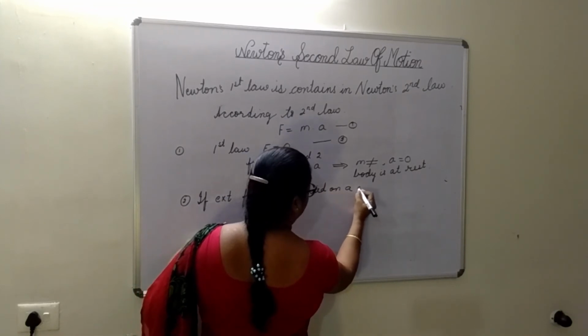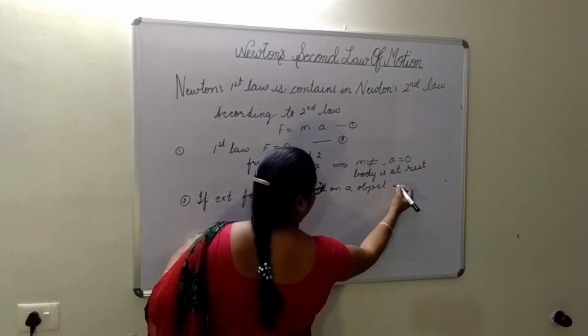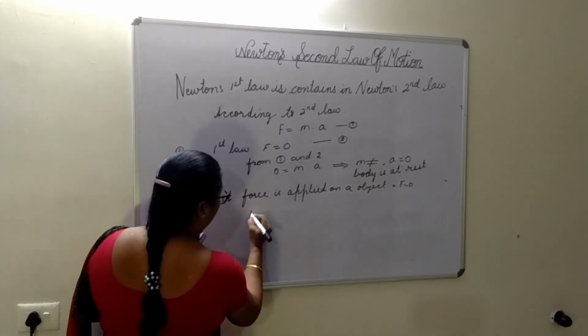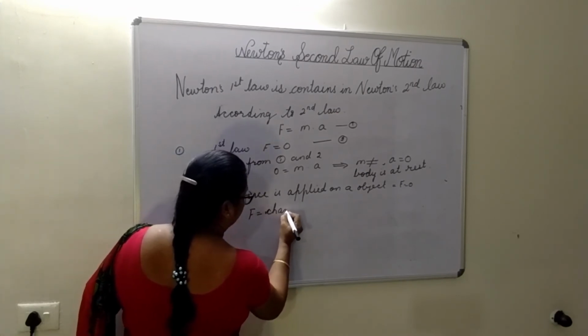If no external force is applied on an object, then F is equal to 0. But according to second law, F is equal to change in momentum.